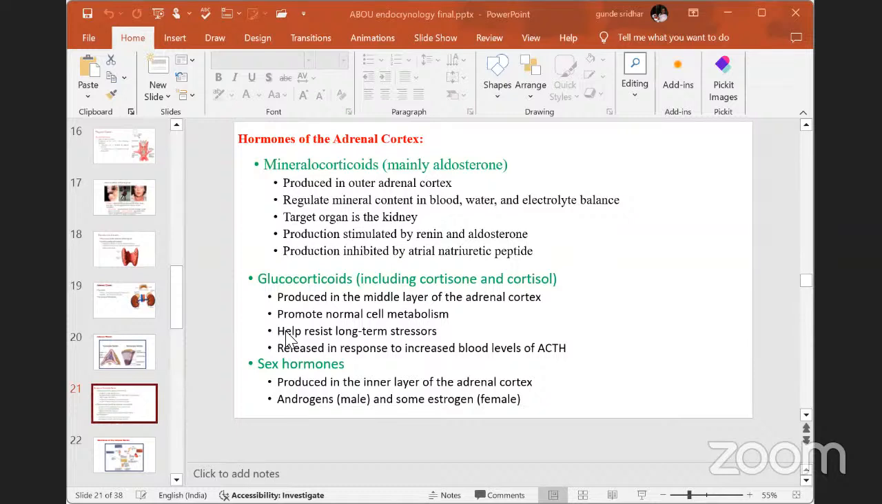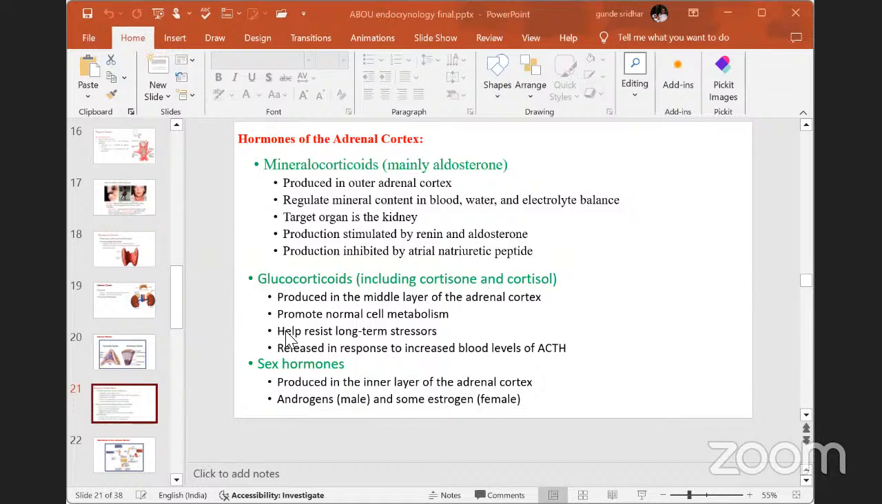Production is stimulated by renin and angiotensin, released from the kidney. Production is inhibited by atrial natriuretic peptide. These are the main factors; aldosterone is useful for mineral metabolism in our body.